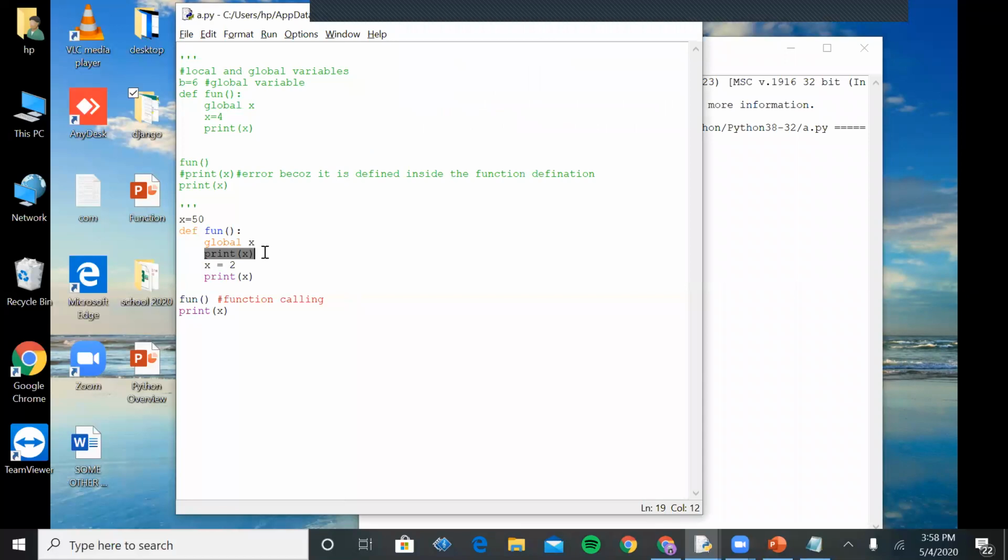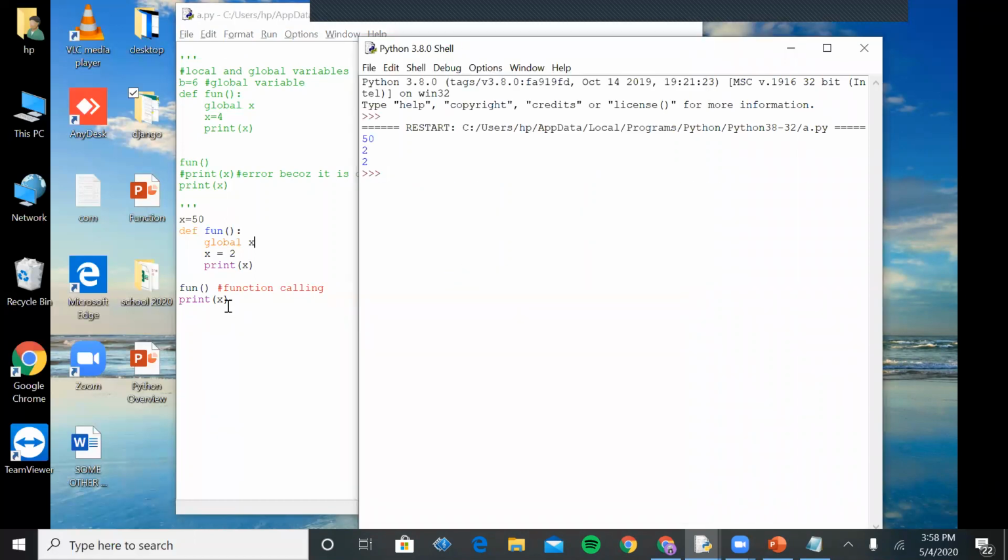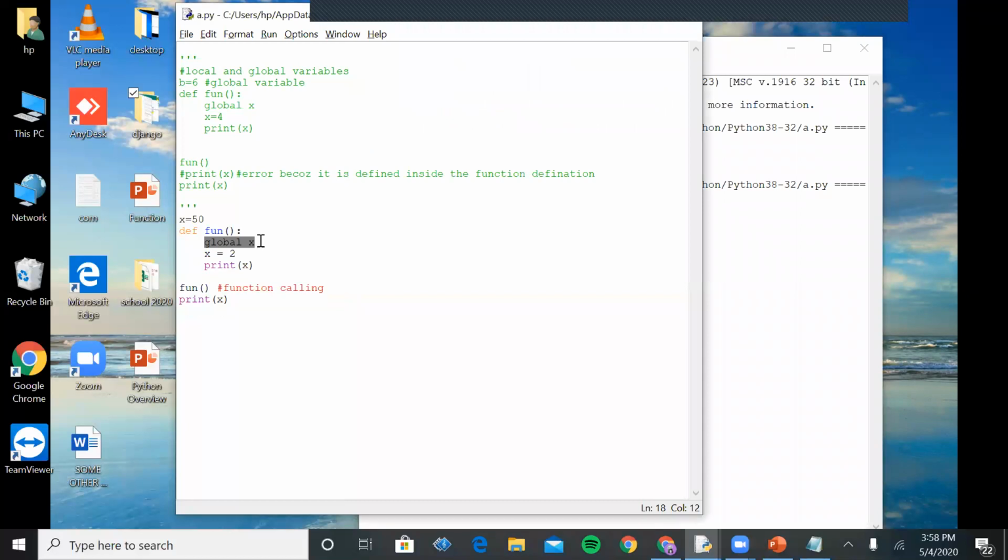I'm not specifying anything over here, and after that obviously it will show me the same value, 2. And if I am not using the keyword global, what will happen? First it will execute the function fun.